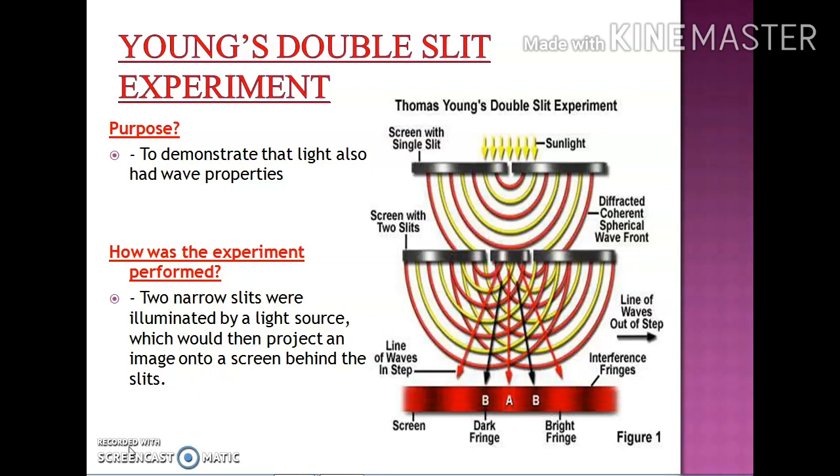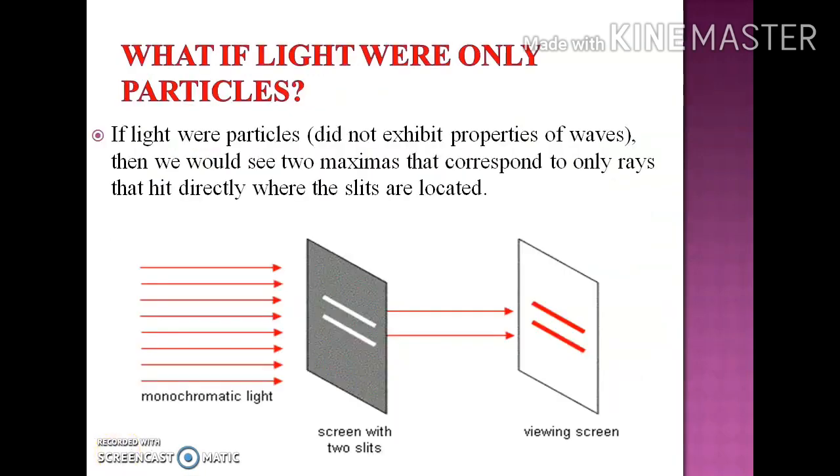Here it should be noted that the bright and dark bands are obtained alternately and they are equally spaced. So these bands are known as the interference fringes. Young's experiment was performed in order to prove the wave nature of light. But what if light were only particles? In that case, we would get only two maximas corresponding to the slits on the screen. But in the actual case, we obtain the pattern of alternate dark and bright fringes.